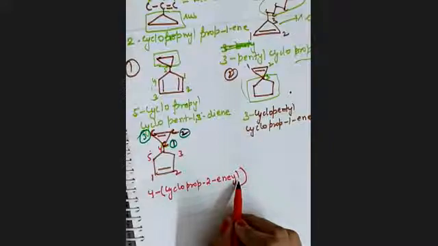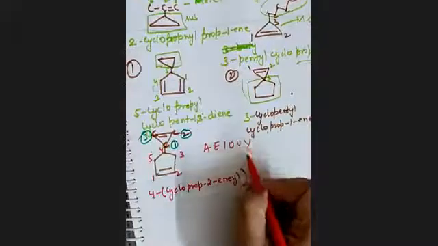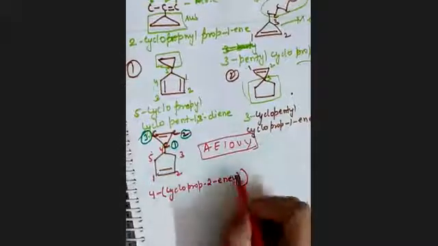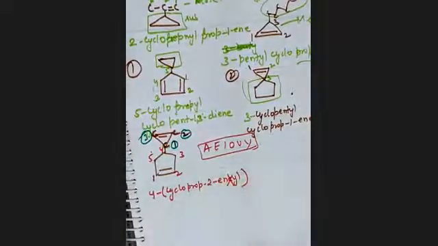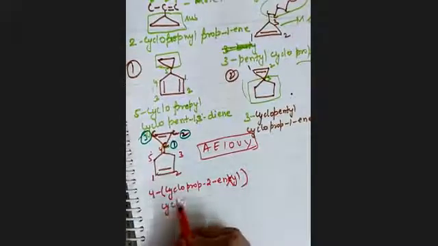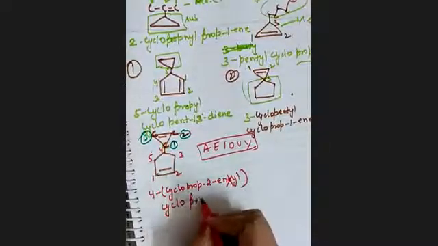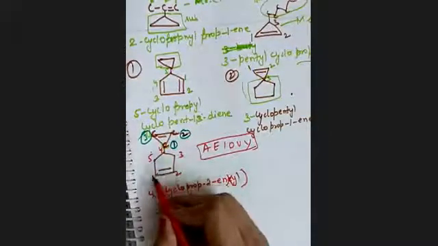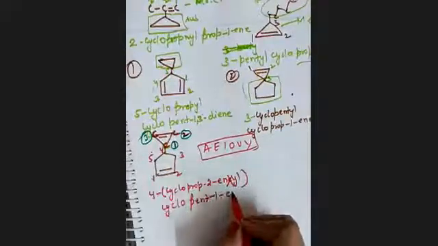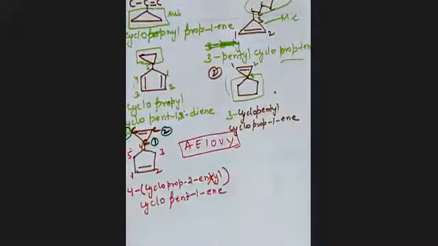Because this is a substituent, and we all know the vowels A, E, I, O, U, Y. If they come together, then this E will not be written over here. Okay, and then we'll go to the main chain. So this will be cyclopent, and on the first carbon we have the ene. This will be cyclopent-1-ene. Is this clear?